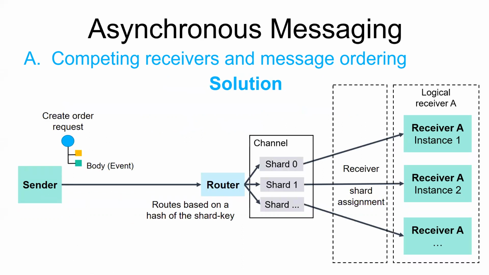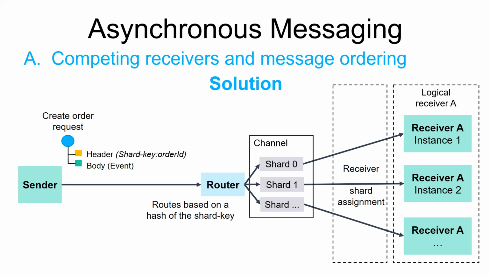A common solution used by modern message brokers like Apache Kafka and AWS Kinesis is to use sharded or partitioned channels. There are three parts of the solution. A sharded channel consists of two or more shards, each of which behaves like a channel. The sender specifies a shard key in the message's header, which is typically an arbitrary string or sequence of bytes. The message broker uses the shard key to assign the message to a particular shard. It might, for example, select the shard by computing the hash of the shard key modulo the number of shards.